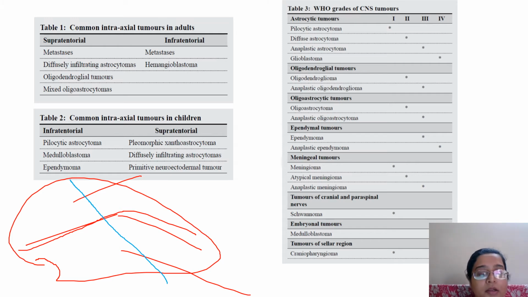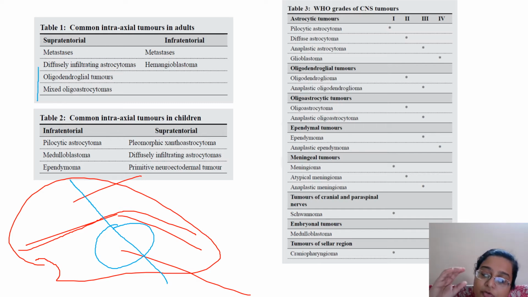Okay. So in the supratentorial tumors in adults, you can get metastasis. Commonly in children you don't get metastasis. Metastasis can happen anywhere, whether supratentorial or infratentorial, commonly in adults. So that will be your first answer: supra or infra, metastasis can be there. In the infratentorial region in adults, you can get a hemangioblastoma. But in the supratentorial region in adults, apart from metastasis, which is a common diagnosis, you'll get astrocytomas and oligodendroglial tumors.